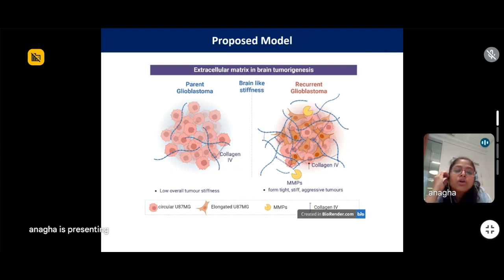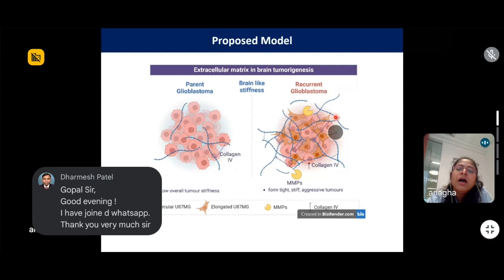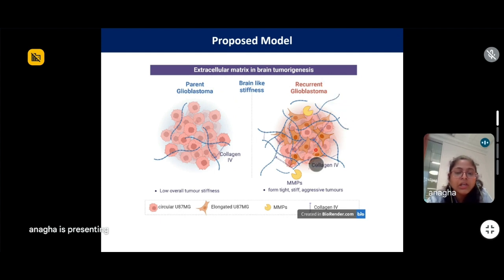So what I did was, in order to explore this differential mechano-responsive property of the recurrent glioblastoma population and find novel therapeutic targets for it, I did a transcriptomic analysis of the upregulated or deregulated genes of parent versus the recurrent population, which were grown on plastic as well as the softer substrate.